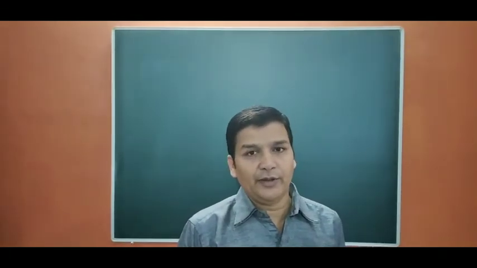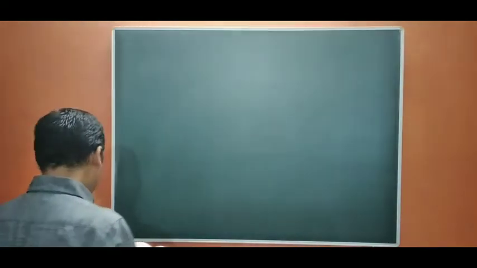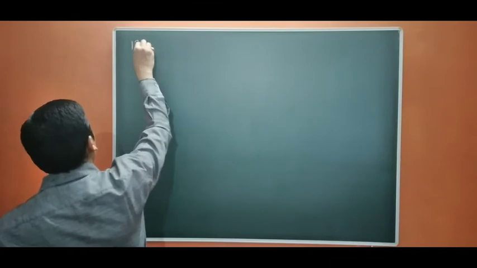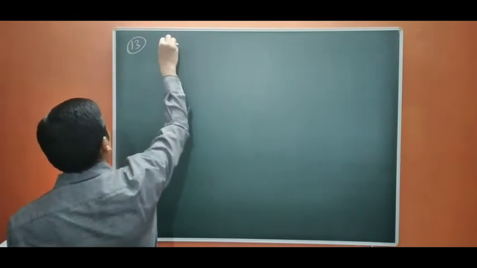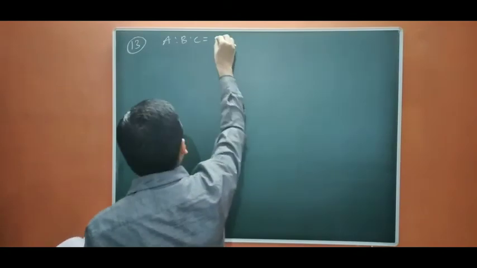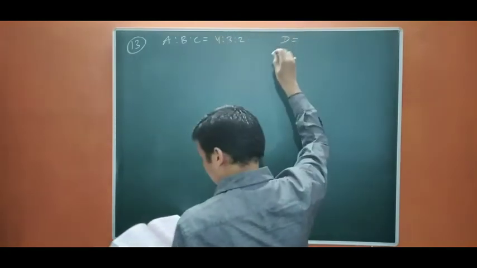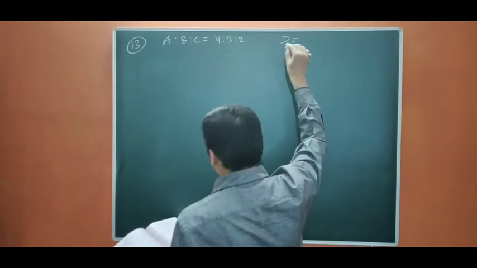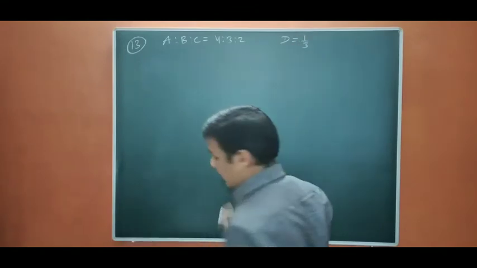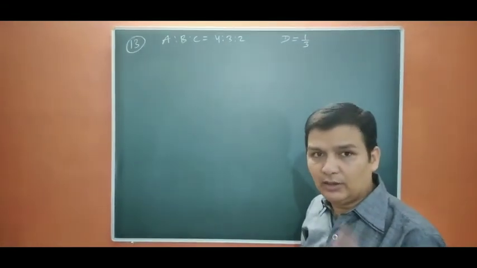In the previous video, I have explained the same thing. Let us again prove it in question number 13. So A, B, C are partners in 4 is to 3 is to 2. D is admitted for 1/3 share. Okay. Now from where D is going to take, it is not stated. That means he is going to take from the firm.